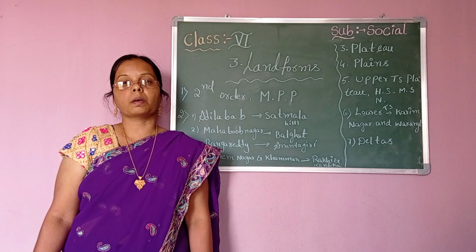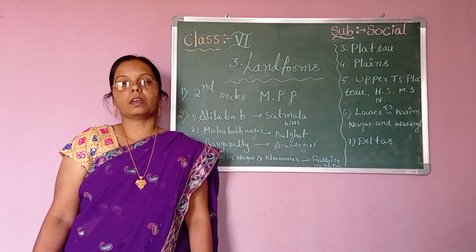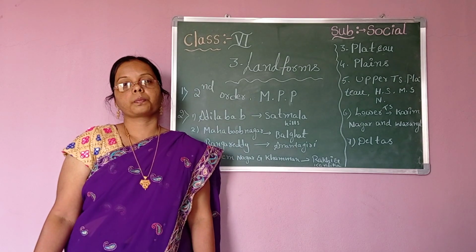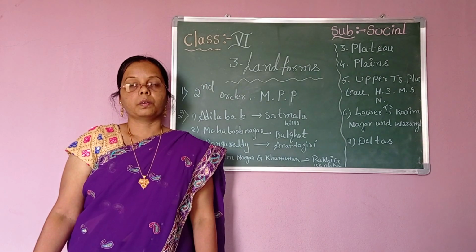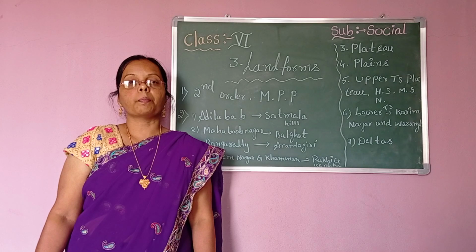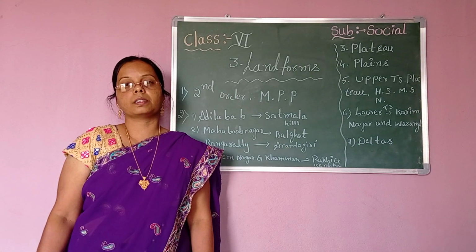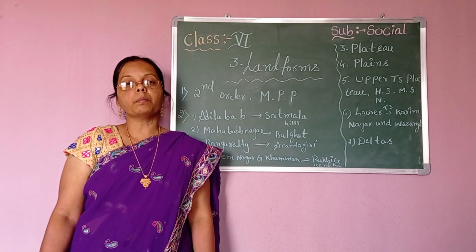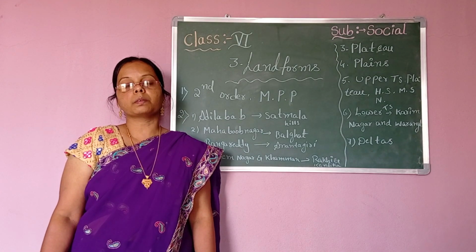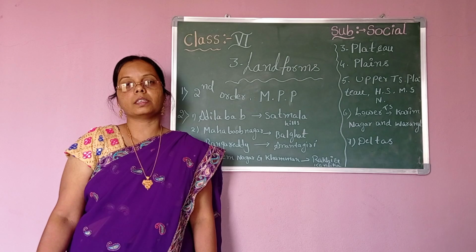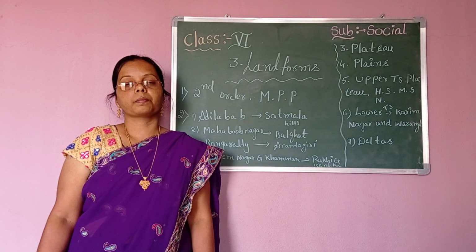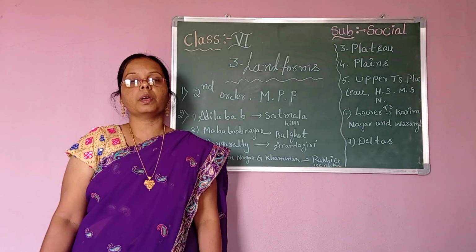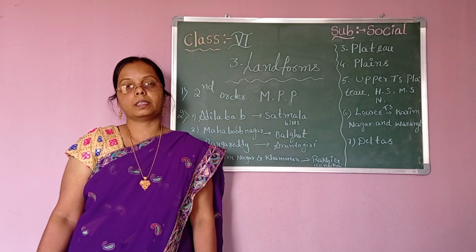Mountains and plateaus are completed, and now coming to the next landform, plains. What are plains? Plains are fertile lands. How are they formed? Do you know? They are formed by the silt deposited by the rivers on the river banks. In this topic, we are going to learn about the Indo-Gangetic Plains.